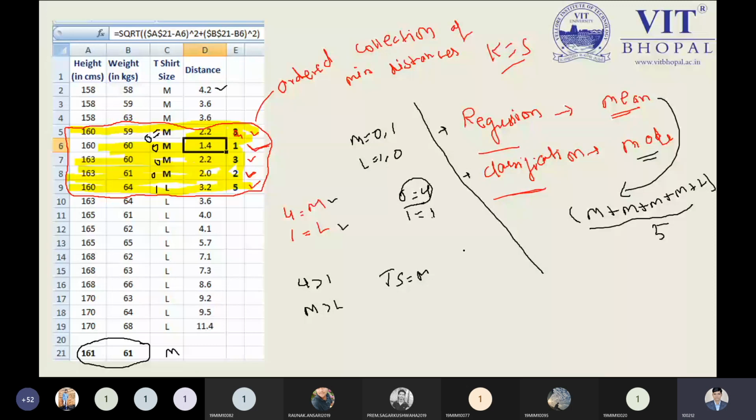So definitely the prediction we are looking for is 0, and this 0 could be any value. If I transform this m into 0, then this belongs to m as well. So it's up to you how you represent it. To transform this non-numerical data into numerical data, we have a standard scaler class by which we can do it. That is the beauty of the thing.